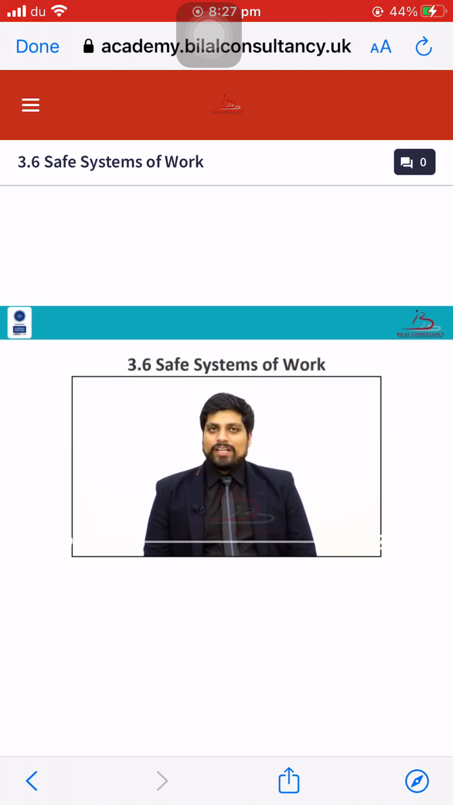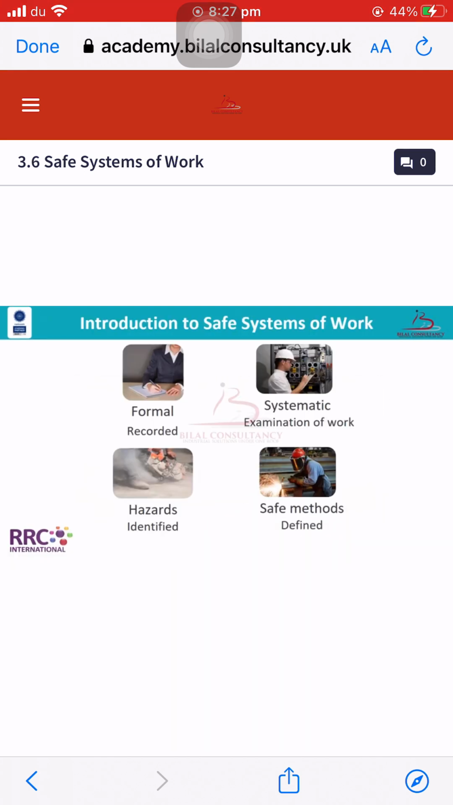Work includes different types of procedures and systematic control. These are your formal recorded procedures, hazard identification methods, systematic examination of work and safe methods for each type of activity. For example, if you are doing hot work, work at height, or high risk electrical work, you need to develop specific procedures for these activities to execute them safely.